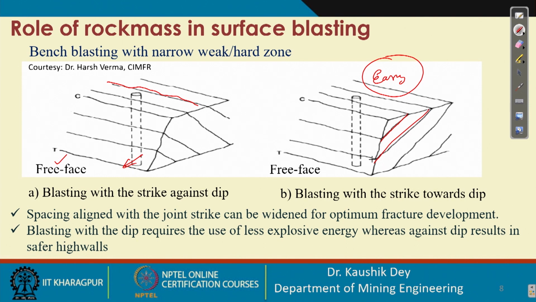That is the problem, and if it is a little bit high, this portion of rock may not be stable enough. But here the explosive requirement is less, and that is a benefit of blasting with the strike towards the dip direction. If the bench face strike is towards the dip direction, that is a very easy condition for blasting, and the explosive requirement is less.